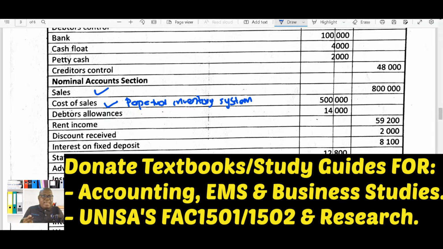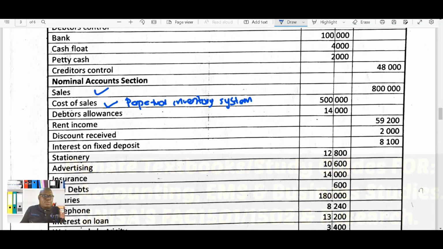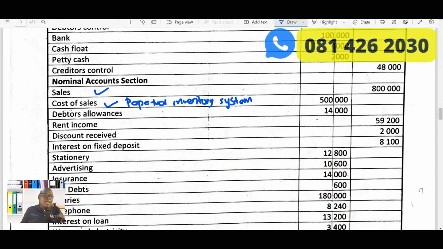So in a perpetual inventory system, as soon as we record a sale, we also take into consideration the cost of that particular sale that we have made. So this means that cost of sales is recorded immediately after the transaction takes place, unlike in the periodic inventory system whereby the cost of sales is only recorded at the end of the year or at the end of a quarter or even a month.